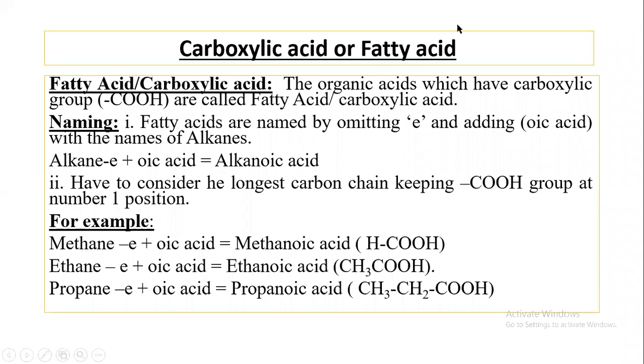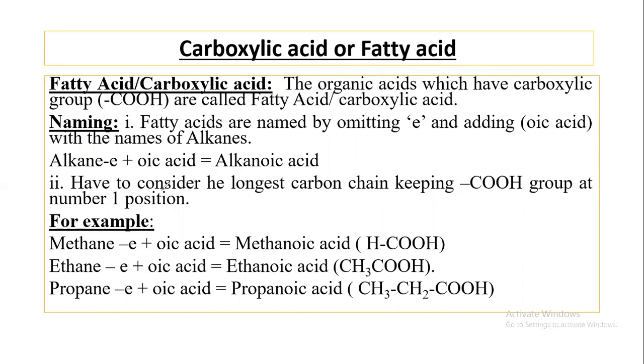Okay, and now I'll discuss what is carboxylic acid and its naming. The organic acids which have the carboxylic group COOH are called fatty acid or carboxylic acid. Remember, organic acids are of two types. One is sulfonic acid and another is carboxylic acid. The organic acids that contain the sulfonic acid group are called sulfonic acid, and the organic acids that contain the COOH group, that is carboxylic group, are called carboxylic acid or fatty acid.